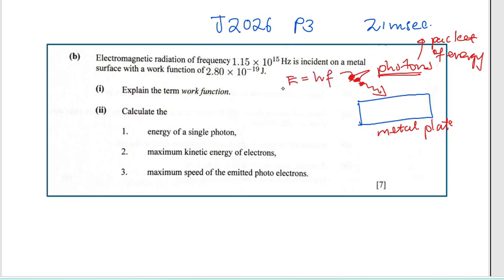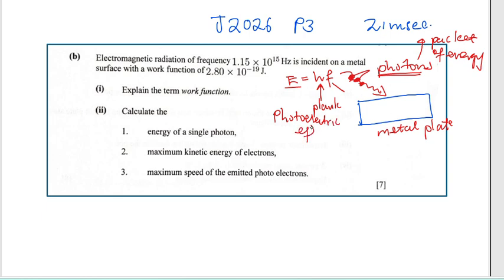This is the formula we use to calculate the energy of photons. E is energy, h is Planck's constant, and f is the frequency. So we use this formula to calculate the energy.